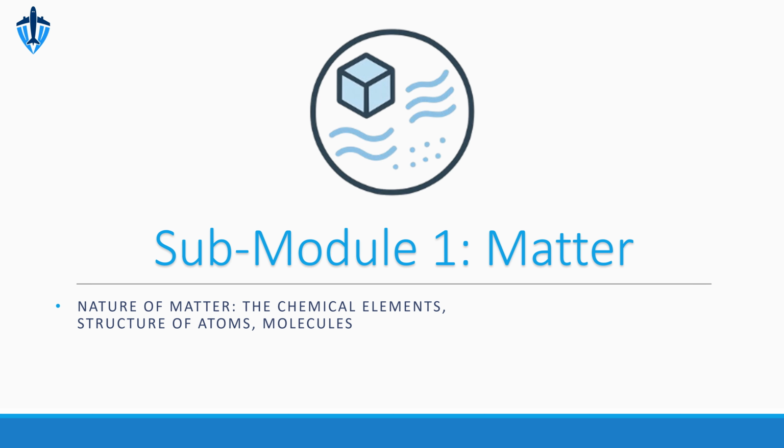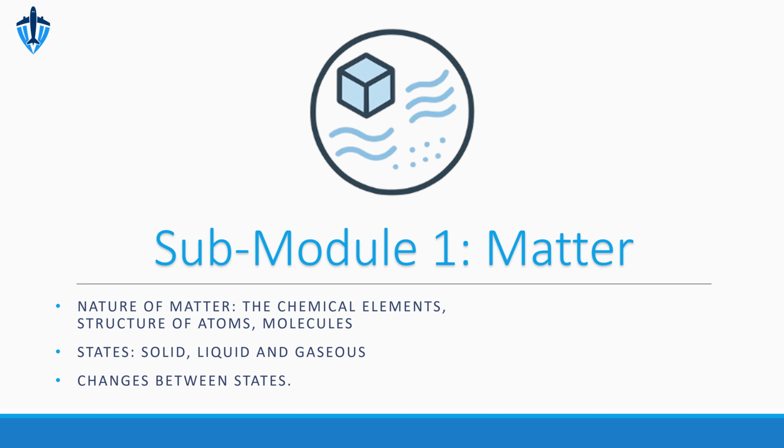Following this, we will move on to differentiate between the three fundamental states of matter: solid, liquid, and gaseous. We'll discuss the properties unique to each state. Finally, we'll investigate the fascinating processes of how matter transitions between these states, such as melting, freezing, evaporation, and condensation. This submodule will lay the essential groundwork for understanding more complex physical phenomena in aviation.